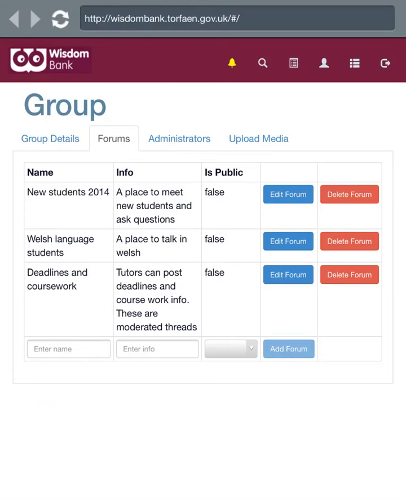So if as a user, as a member of the Pontypool community, I found the Pontypool Education Centre, now these are the things that I actually might be interested in. So I might be a new student, I might be a Welsh language student, I might have an FAQ. Again, you have as many groups, as many forums and as many topics as you want. And again, this is the place to edit all that information and add in new groups and forums as and when you want to. So again, forums are a little bit more specific.